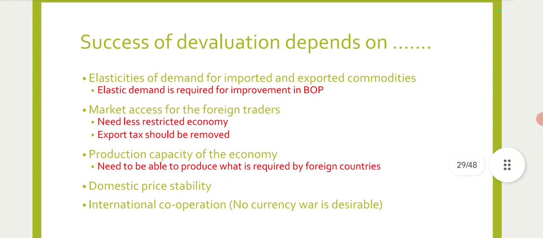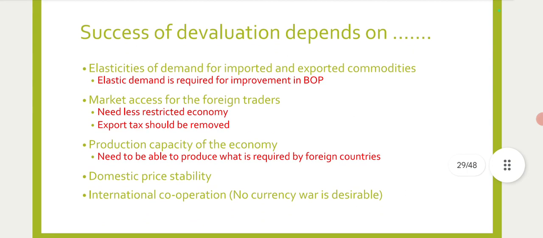But of course, the success of devaluation highly depends on a few factors, such as elasticity. That means import elasticity of demand and export elasticity of demand.